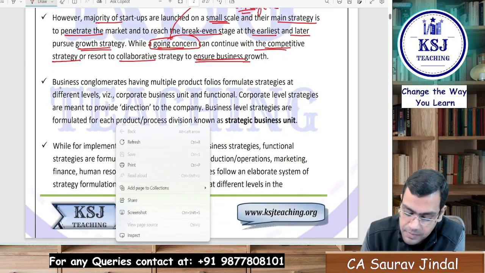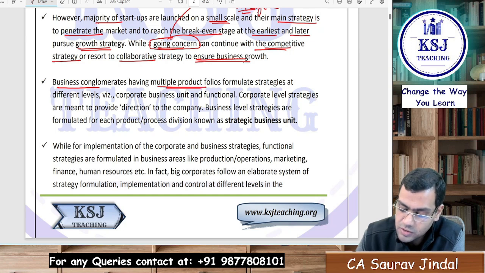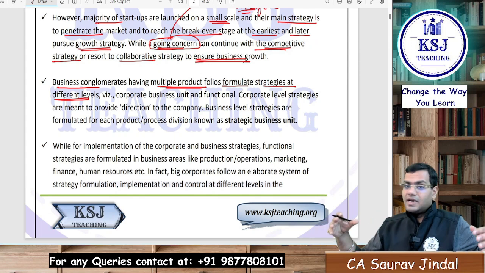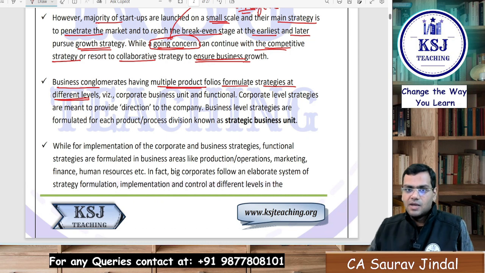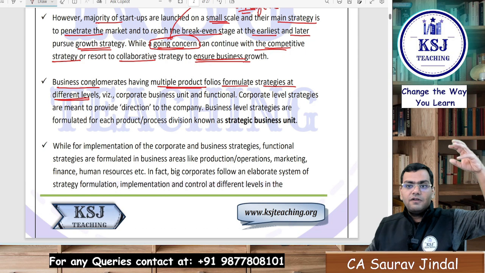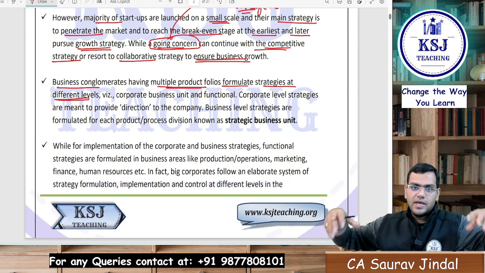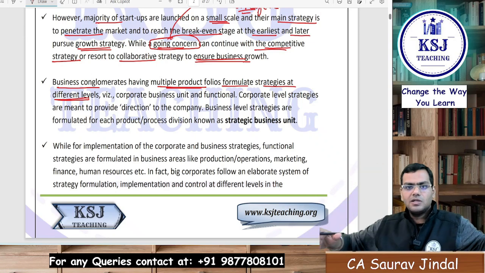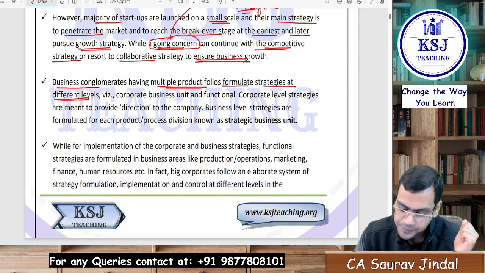So business conglomerates having multiple product portfolios formulate the strategies at different levels. Now there is a business, for example, Reliance, multiple product portfolio means they are having multiple products, they are into multiple industries, they are into the telephone industry, they are into the petrochemical industry, they are into the refinery industry and all those things, right? So they have to formulate the strategies at different levels. The corporate level will formulate the strategies for all the business units, right? Mr. Mukesh Ambani will be making the strategies for Jio also, for petrochemical also, and for others also, right? The business level, they will work on their individual business.